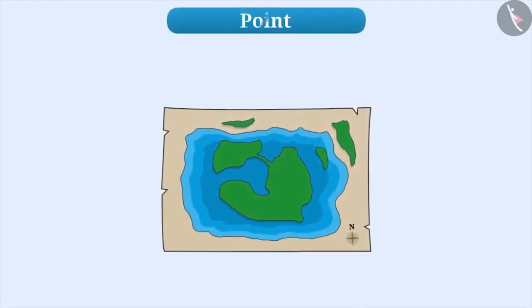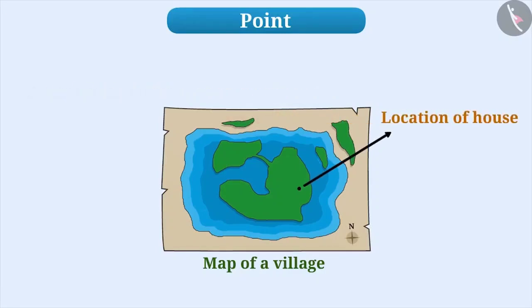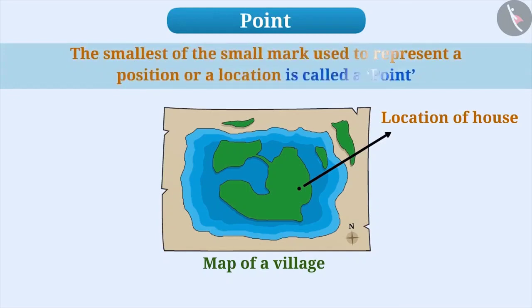First, we will know what a point is. Suppose you're given a map of your village or city and asked to identify your house on that map. Then how will you do it? First, you will find out the location of your house on the map and you will mark your house with the help of a dot. The smaller the size of the dot, the more exact is your location. The smallest of the small mark used to represent a position or a location is called a point.